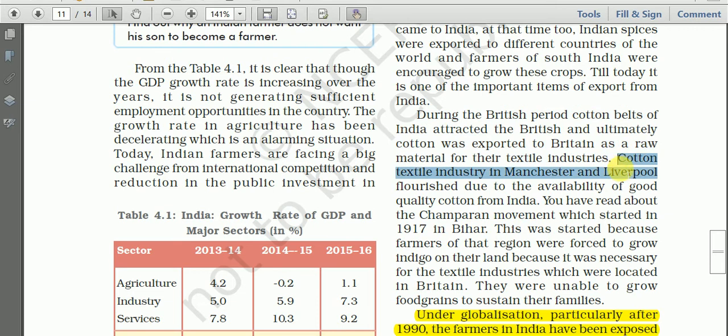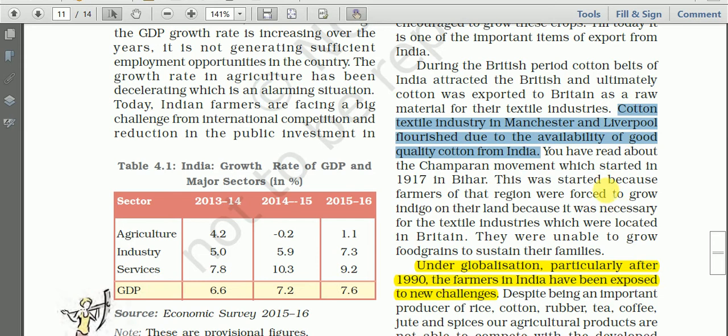And the cotton textile industry in Manchester and Liverpool flourished due to the availability of good quality cotton from India. So in this way, raw materials were moved freely from India to these European countries.